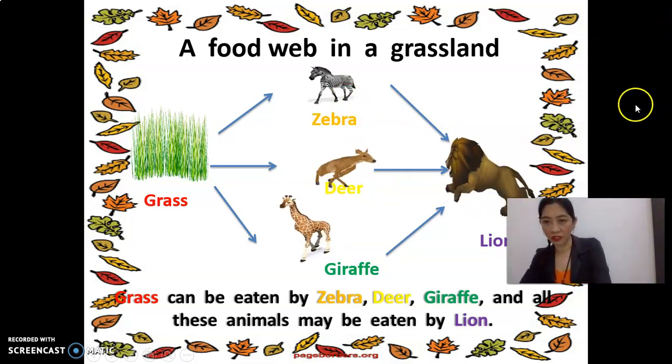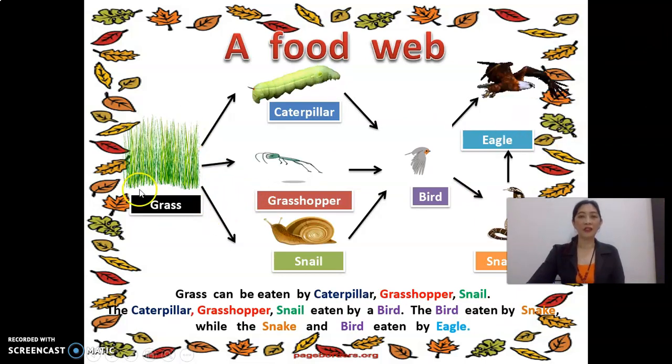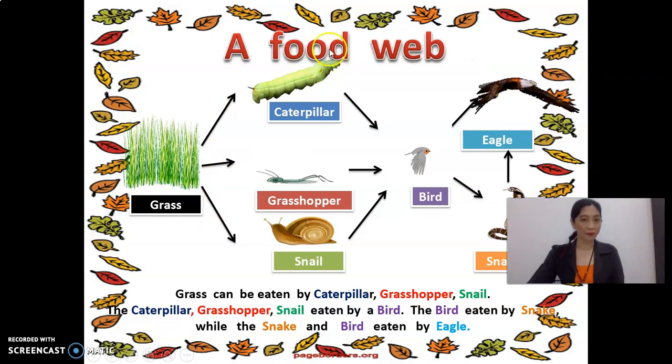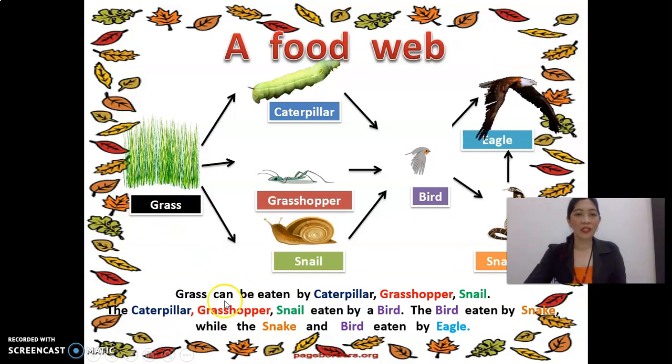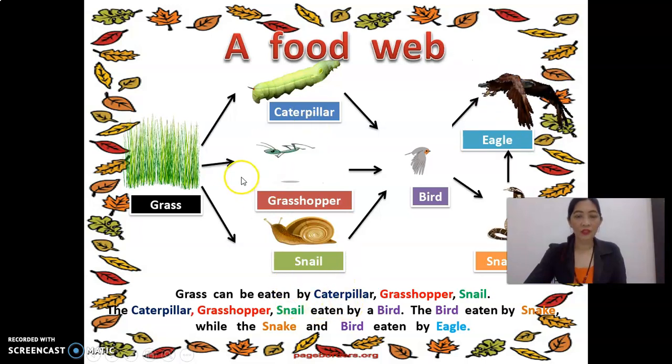So we will go to the next. This is another example of a food web. First, again, we have grass. Then grass can be eaten by caterpillar, grasshopper, and snail.